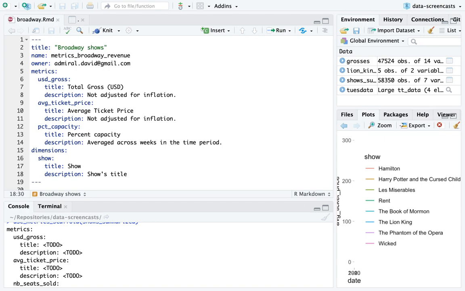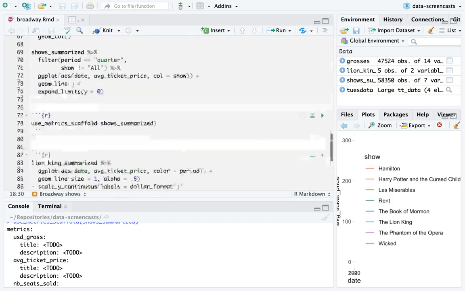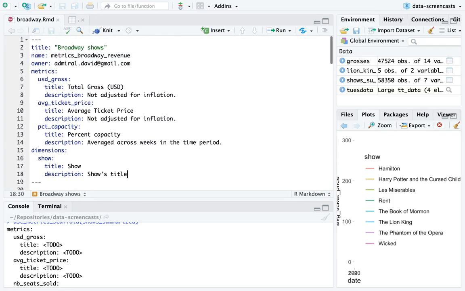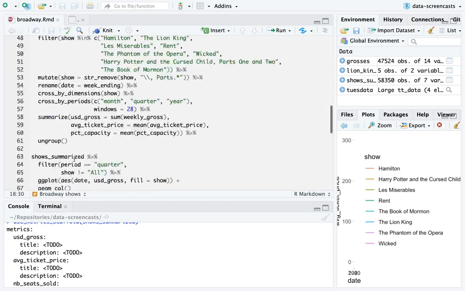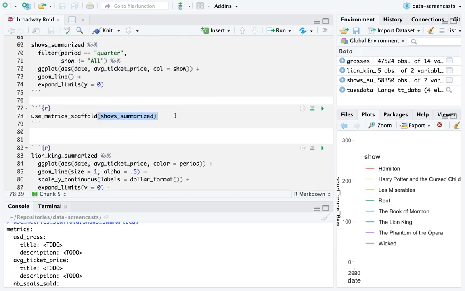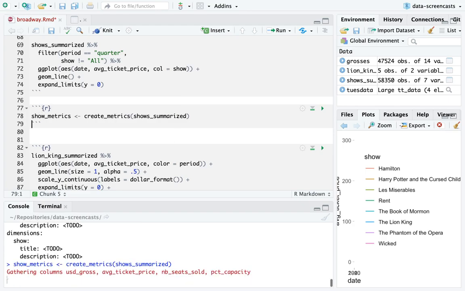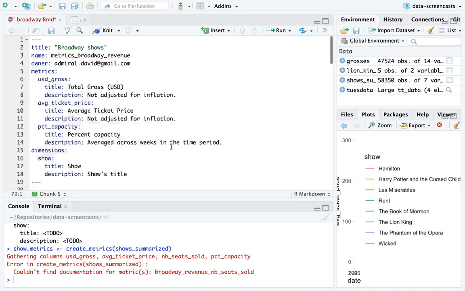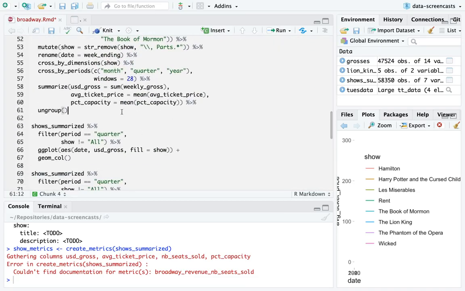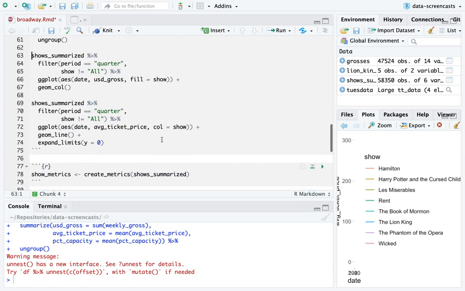That's a solid description. I probably need more description if I'm going to be productionizing this. This I might definitely turn into a blog post. I think this is a terrific data set for showing tidy metrics and shiny metrics. So here are my metrics, here are my dimensions. I don't need this line anymore. And what I'd do is say shows summarized, create metrics on it. Oh, NB seats sold. I need to rerun this line. I hadn't done that yet.